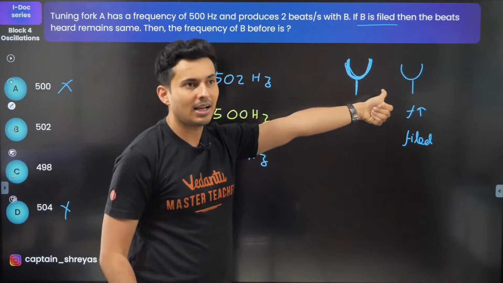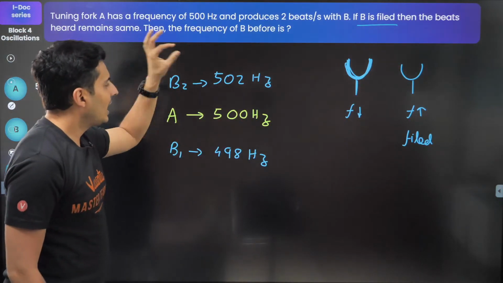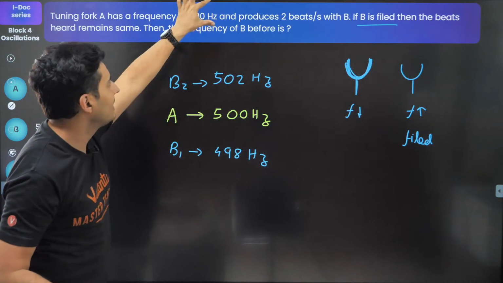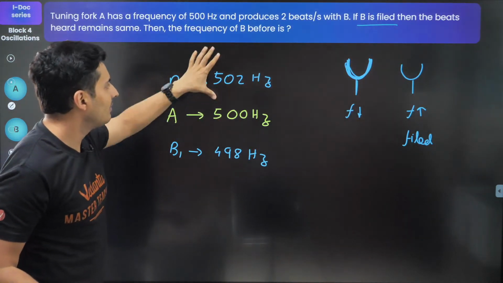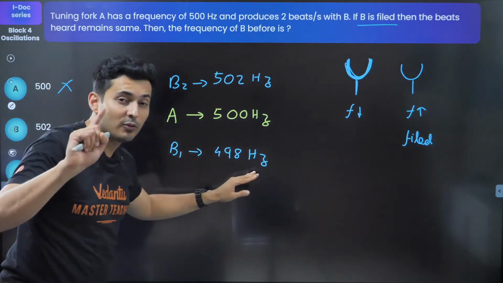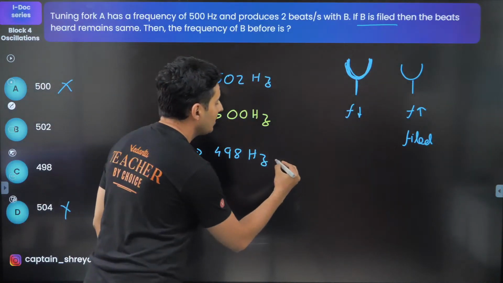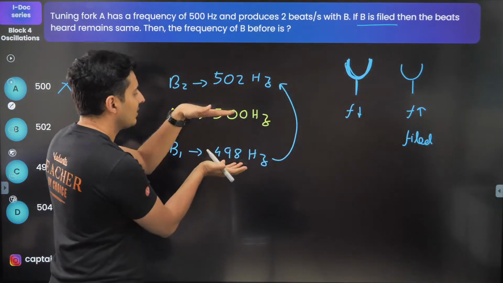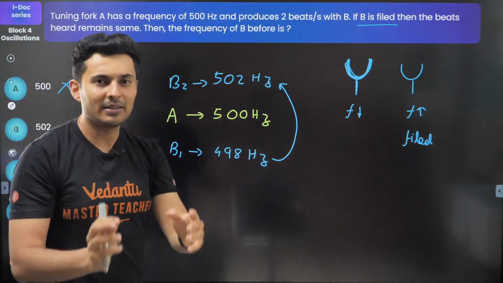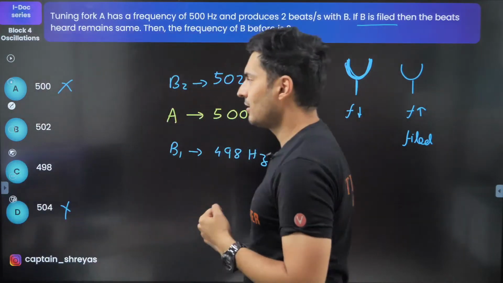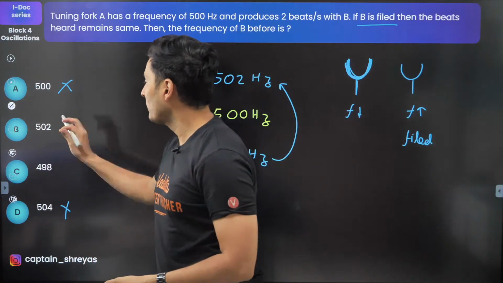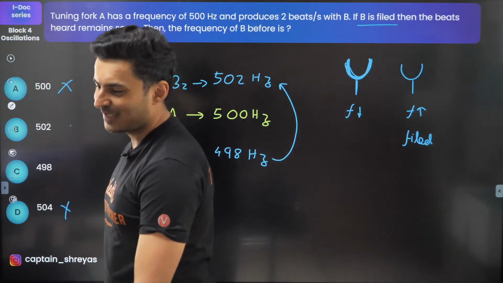So frequency becomes higher. So had it been 502, assuming, when you file it, frequency will increase, the gap between them will also increase. But if the original frequency was 498, when you file it, maybe it goes to 502. So the gap here and the gap here remains the same. So beats remain the same. Hence the correct answer should be 498. A lot of people think it's B. No, it is not B.